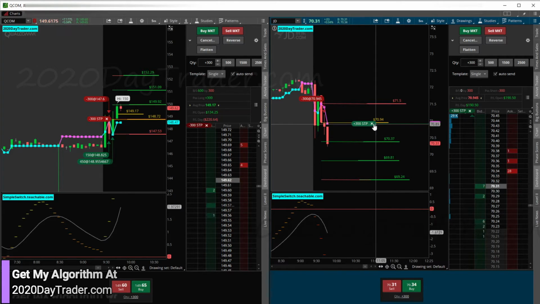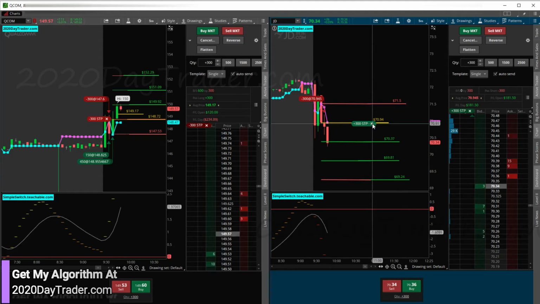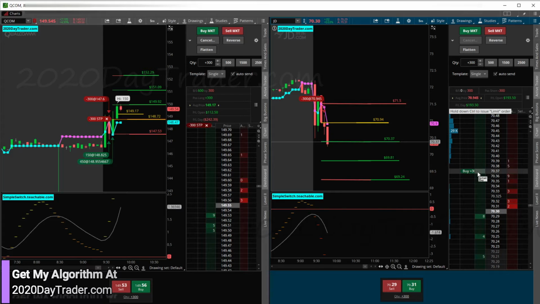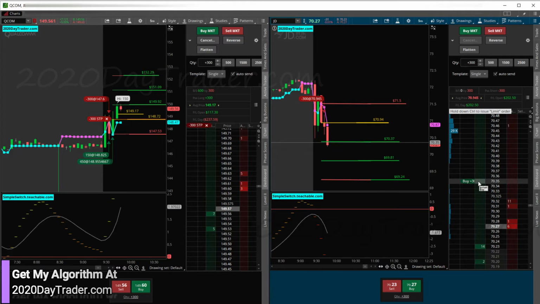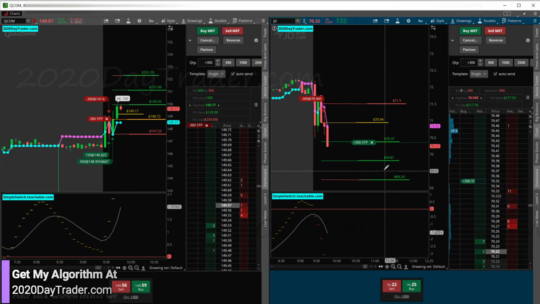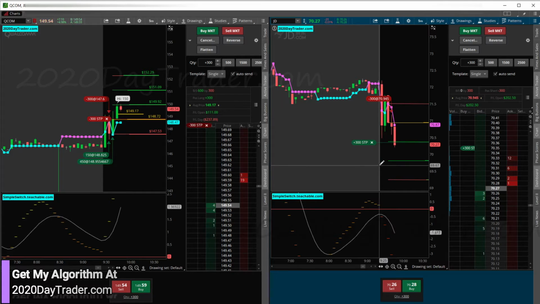Okay, we're through the target. 37 was our target, so I'm going to cancel that. Look to put my stop in once we get a little buffer there so I can give it a little room to run. But like I said, we could be gap filling and then bouncing, so I can't give it too much. I'd like to put it in at 35 to account for the spread. Candle's got 3 more minutes before it closes, so a lot could happen. Alright, I'm going to put it in for 35. If it backs up and gets us out, it backs up and gets us out.